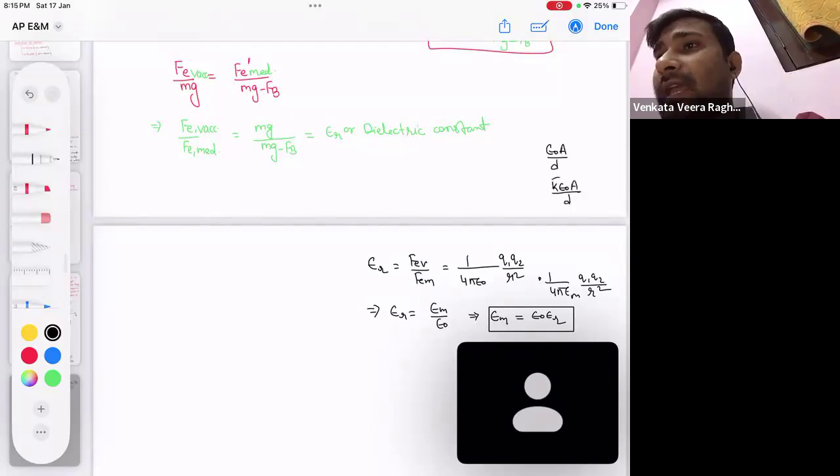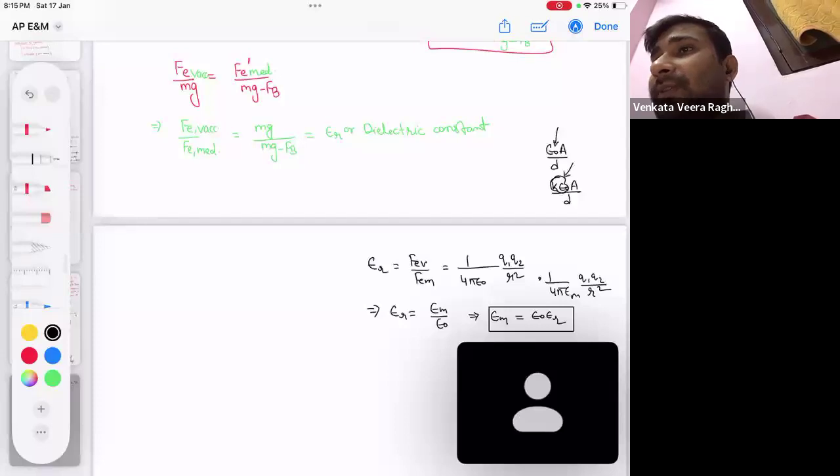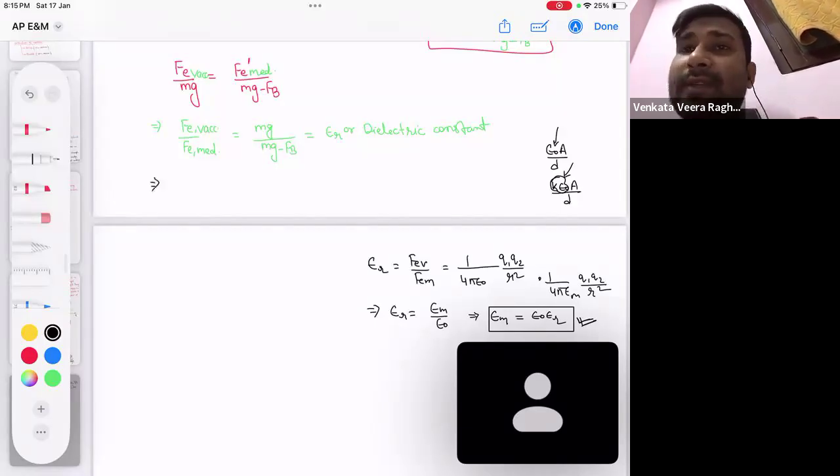Epsilon naught was the permittivity of vacuum, and K epsilon naught was the permittivity of the medium. So epsilon of medium is epsilon naught epsilon r. The electrostatic force in vacuum to the electrostatic force in medium, that ratio, is called the dielectric constant or relative permittivity.